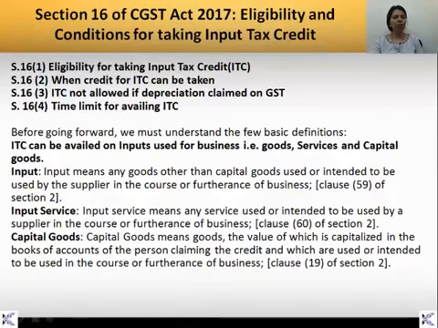But before that, we should know a few terms. ITC can be availed on inputs which are used for business. Now, the inputs can be in the form of goods, services and capital goods.